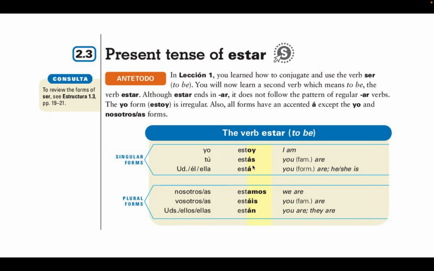And remember, conjugation meaning changing that verb ending to reflect the subject of your statement, of your question, of your communication. Okay? Now, you'll notice that this one does not follow the pattern of the AR verbs. For that, there's a quick video on module from last week. This one is unique to itself as well, just like ser.